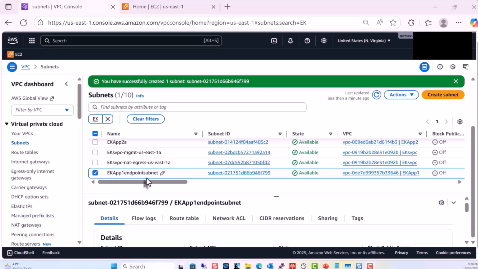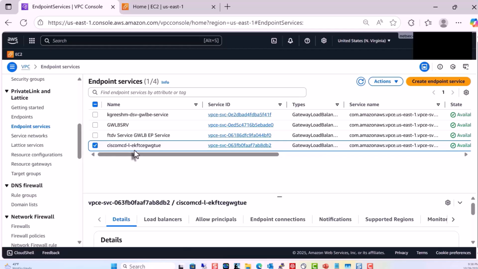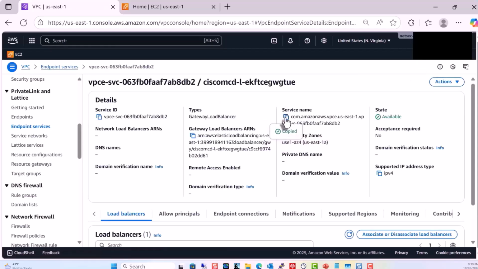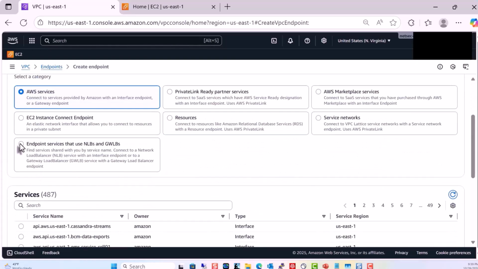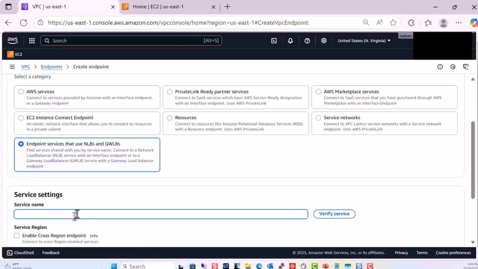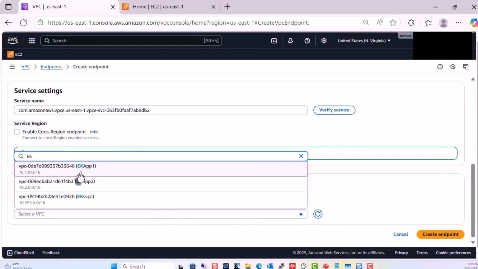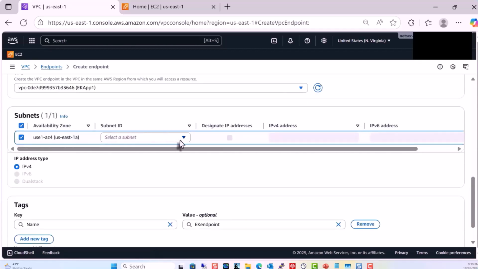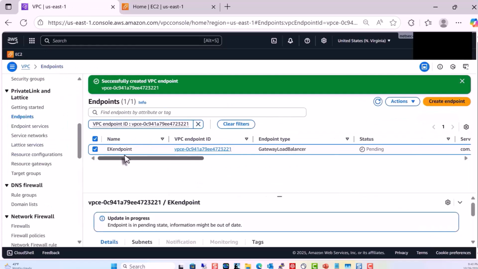We have created a subnet, and this is the subnet that's going to be associated with the endpoint. Let's install the endpoint. First, we have to find the endpoint service for the gateway load balancer, and then we can utilize that to configure the endpoint. Notice we choose the appropriate type of endpoint, and we put the service name there. We associate this with the subnet that we created in the first application VPC. Currently that's pending, but it will soon come online.